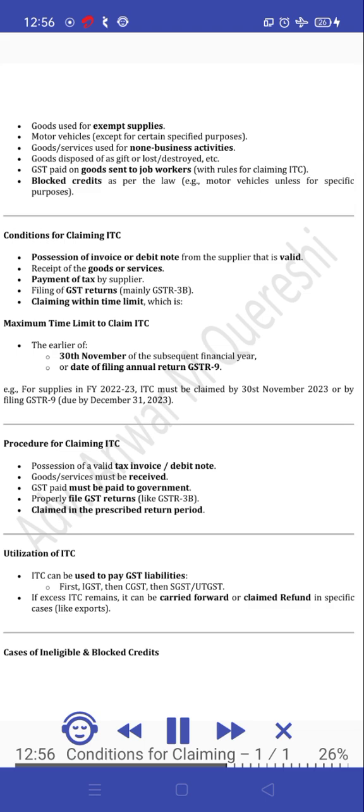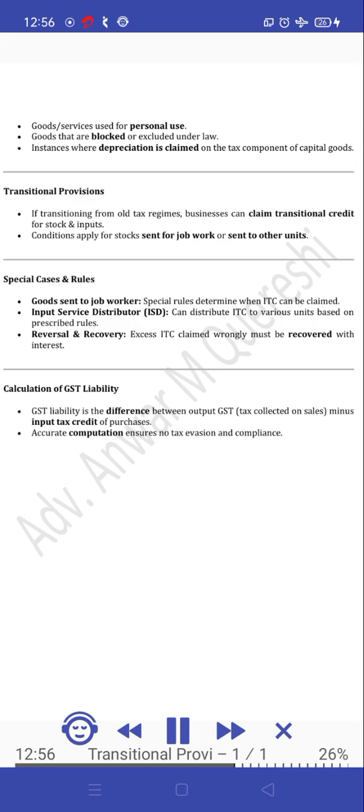Utilization of ITC. ITC can be used to pay GST liabilities. First IGST, then CGST, then SGST/UTGST. If excess ITC remains, it can be carried forward or a refund claimed in specific cases like exports. Cases of ineligible and blocked credits: goods and services used for personal use. Goods that are blocked or excluded under law. Instances where depreciation is claimed on the tax component of capital goods.